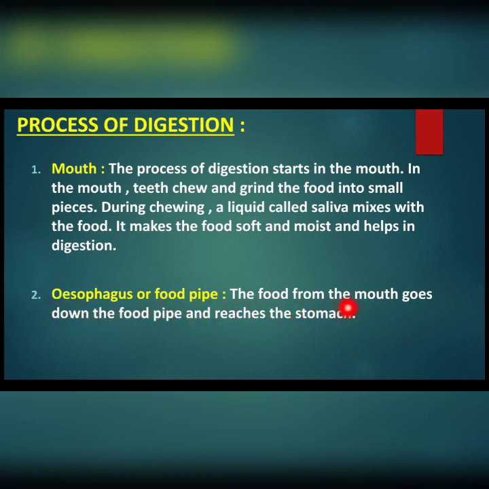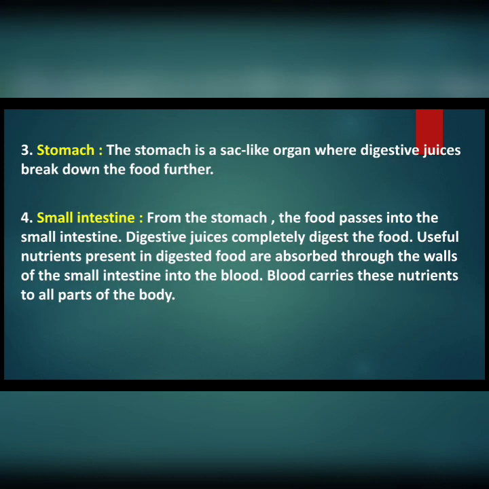The next, oesophagus or food pipe. The food from the mouth goes down the food pipe and reaches the stomach. Moving to the third one, stomach. The stomach is a sac-like organ where digestive juices break down the food further. In the mouth, food is broken down into small pieces, then it reaches the stomach through the food pipe. In the stomach, digestive juices break down the food further.